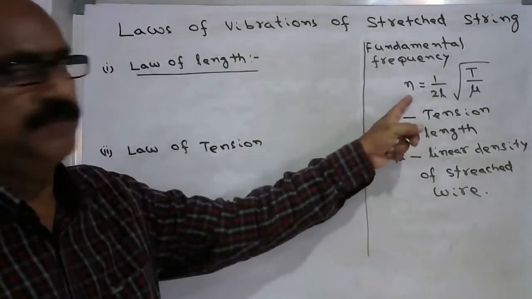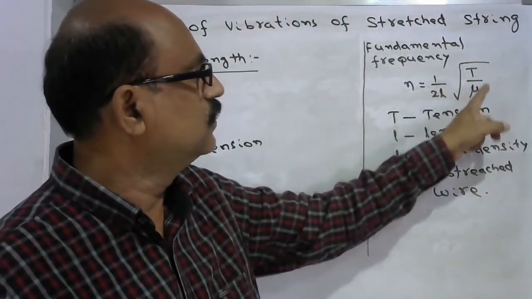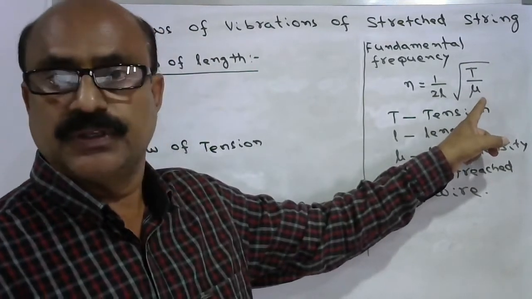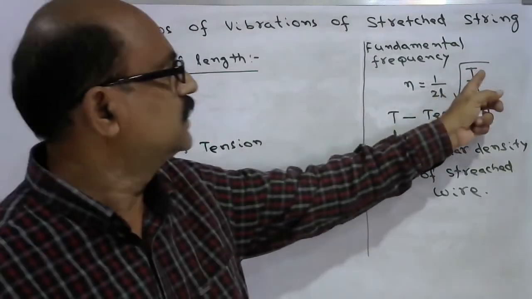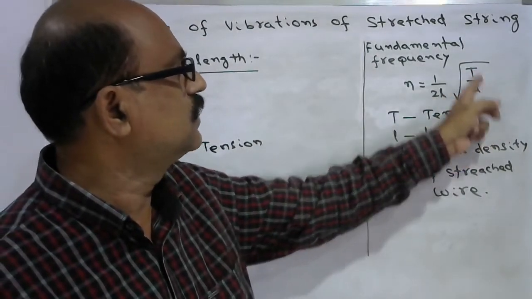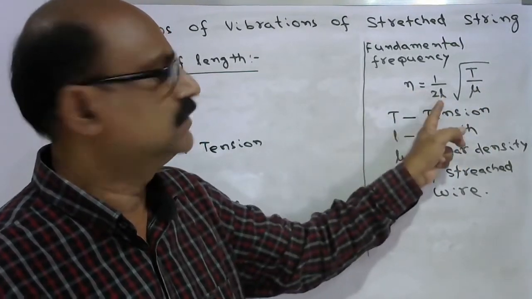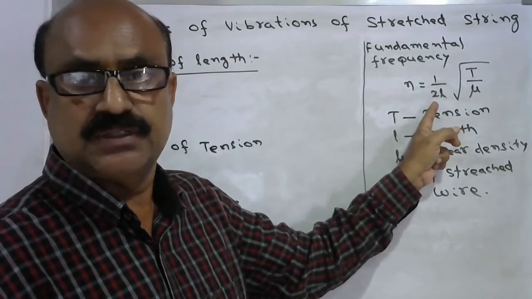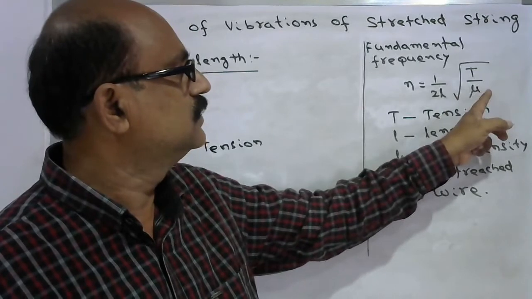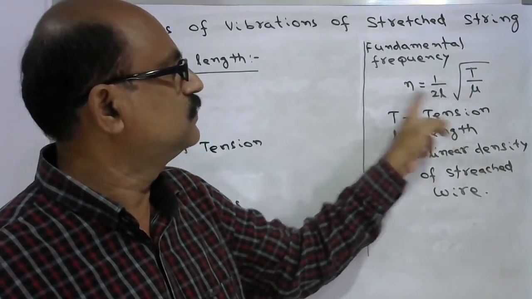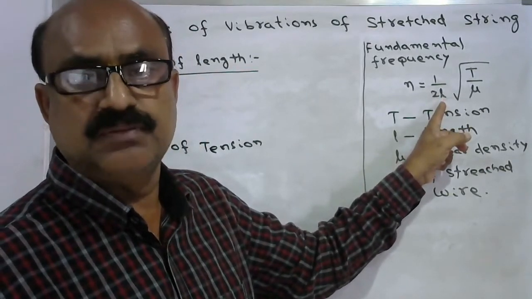If you observe the fundamental frequency, n is equal to 1 by 2l under root T over mu. If you keep the tension and linear density constant, then n is inversely proportional to its length. From this equation, you can observe that if you keep tension and linear density constant, then the fundamental frequency and the length are inversely proportional.